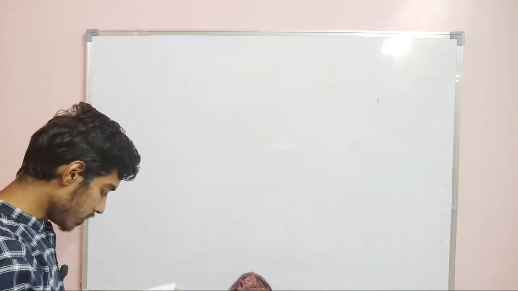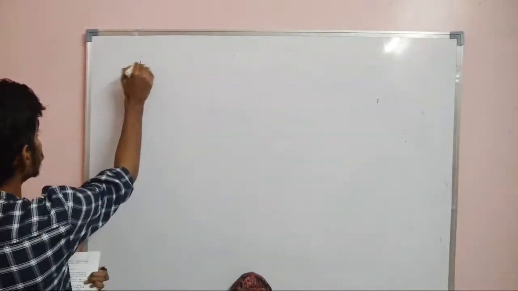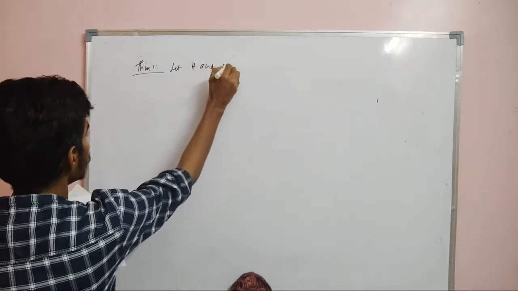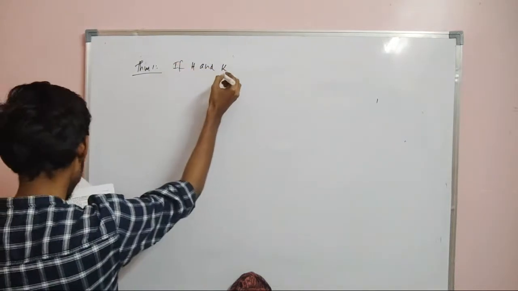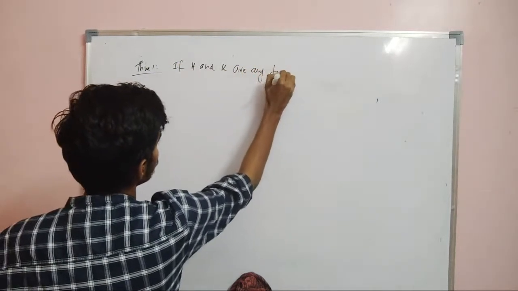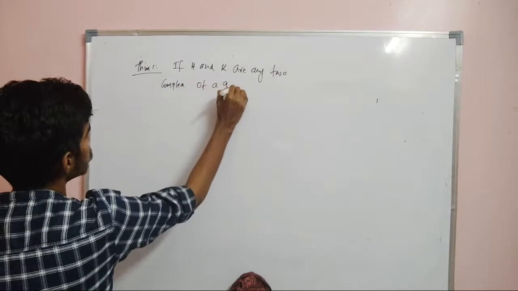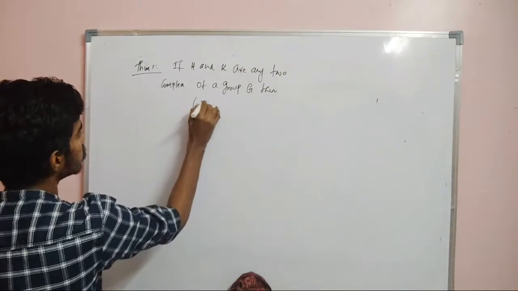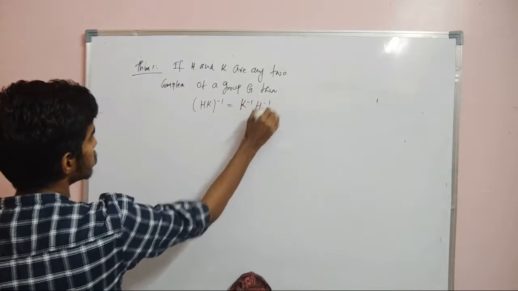Theorem 1. If H and K are any two complexes of a group G, then (HK) whole inverse is the same as K inverse H inverse.